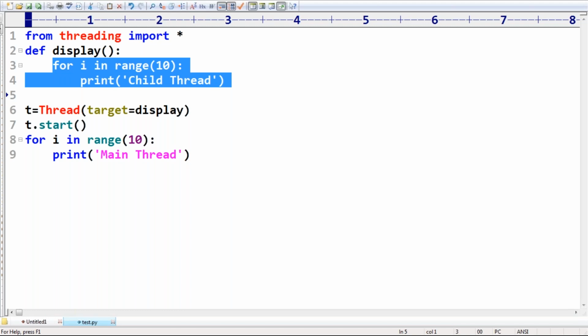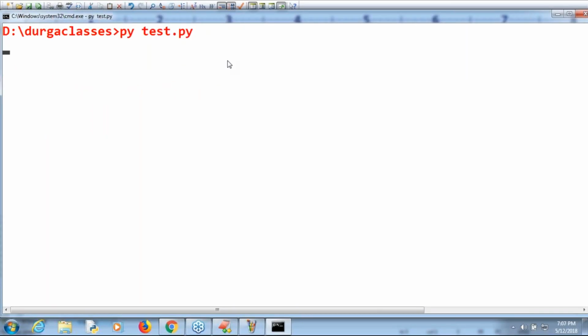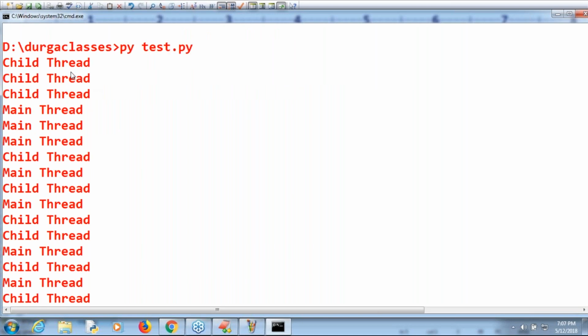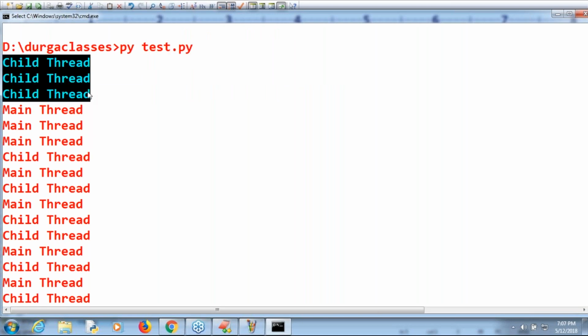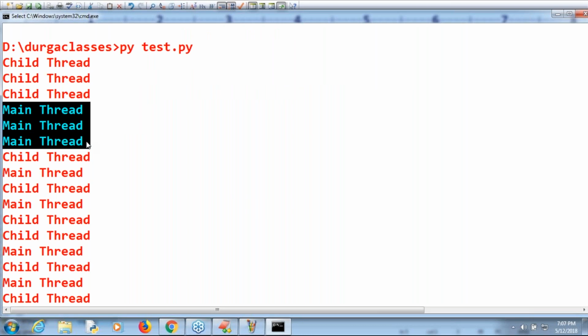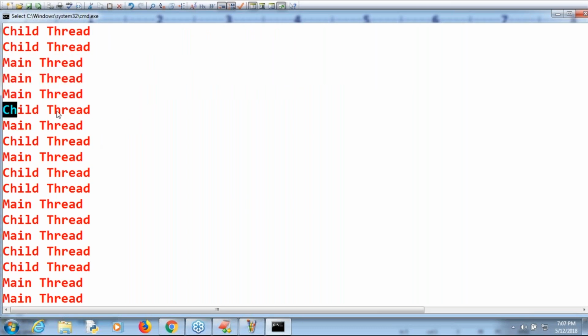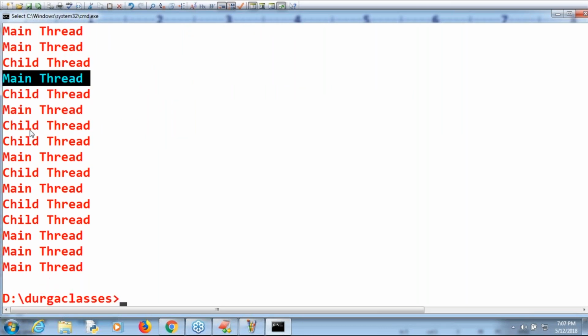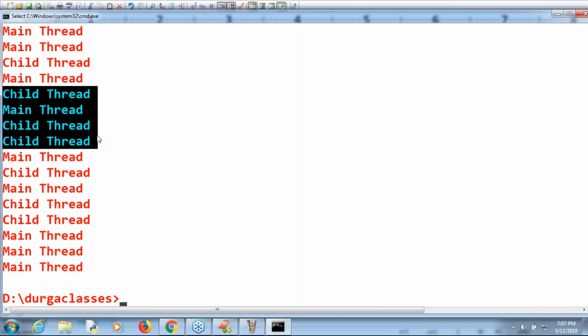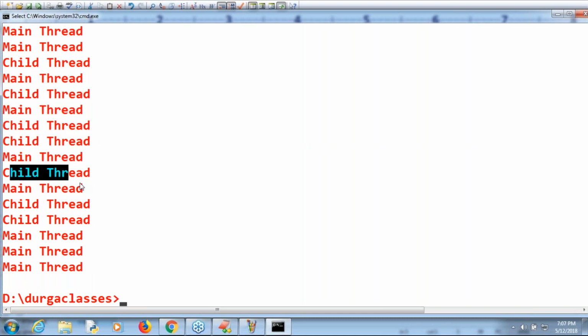Any doubt? Clear for all of you, right? Okay, now let me execute this code. Sir, have you observed? First 3 times the child thread came, and after that 3 times the main thread came. Next, only 1 time child thread, then 1 time main thread, then child, main, child, 2 times child, 1 time main.